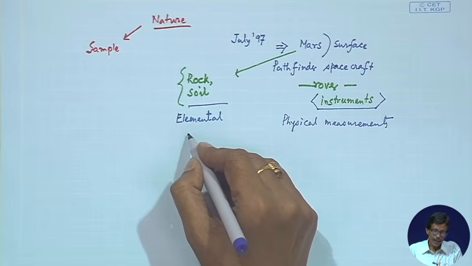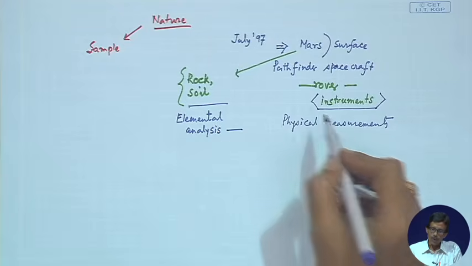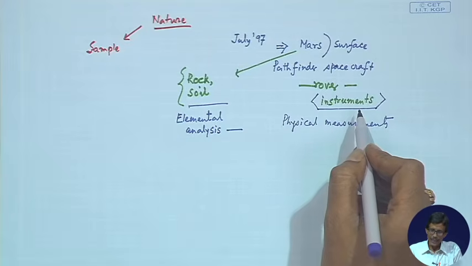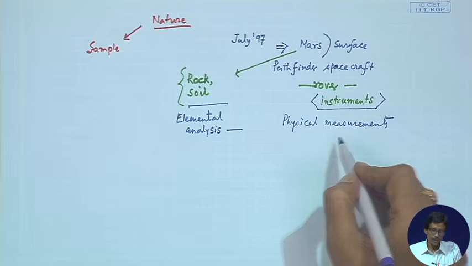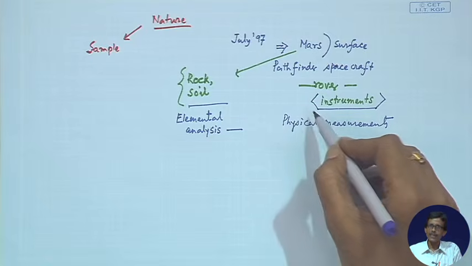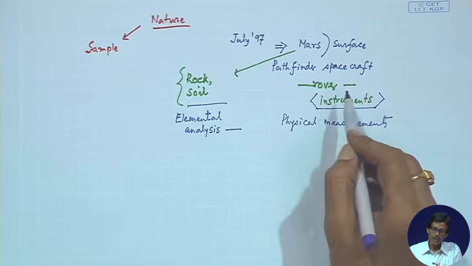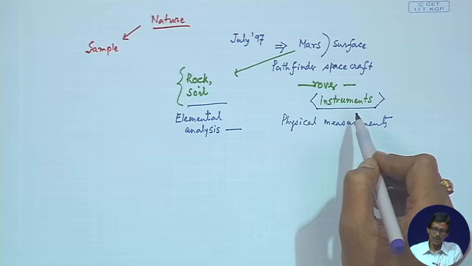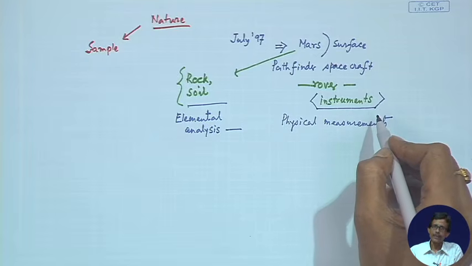So, this elemental analysis can be done by using some instrumental technique, and definitely we will be using the corresponding physical methods or the physical measurements, because these instruments can continuously collect for several days during which the spacecraft was landed and staying on the Mars surface, continuously collecting some amount of data, and the data is being transmitted to the Earth.